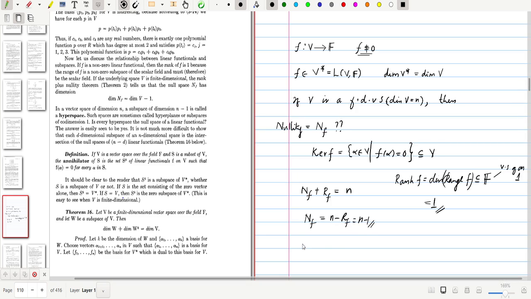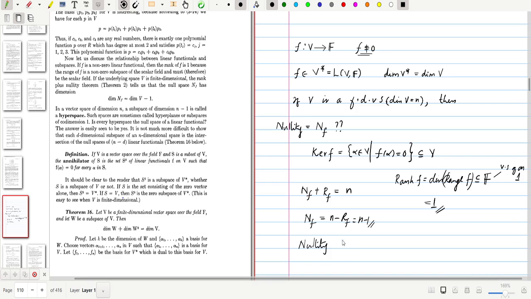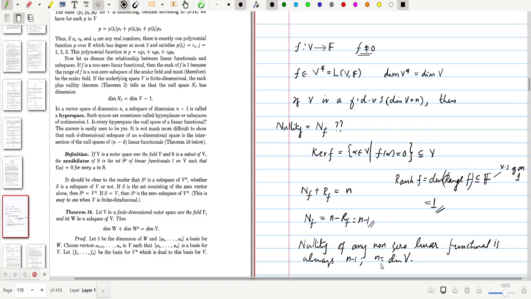This is true for any non-zero linear functional from V to F. So the nullity of any non-zero linear functional is always n minus 1, where n is the dimension of V. If V is finite dimensional, then n minus 1 is the dimension of the kernel of f.